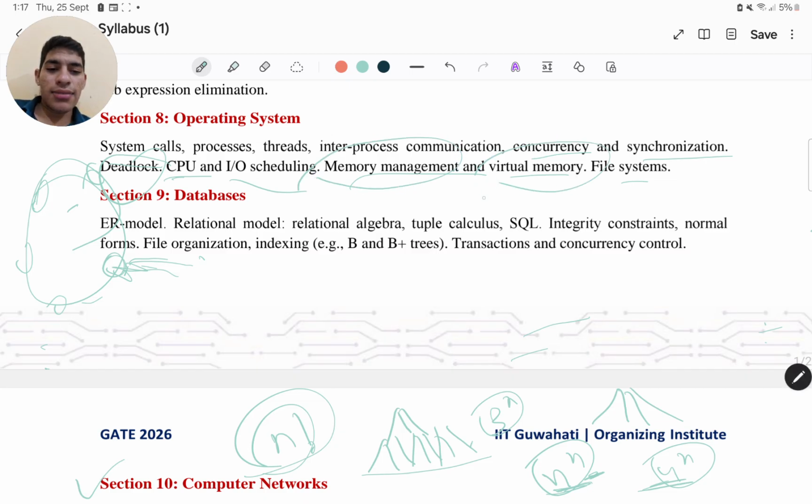Then there comes memory management, virtual memory. Virtual memory is also pretty famous, right? That's it. How you increase the memory in the operating system. And also relating to this particular concept, you have things like paging, you have segmentation. This all comes under memory management, right? How you manage a particular memory, how to divide the memory.